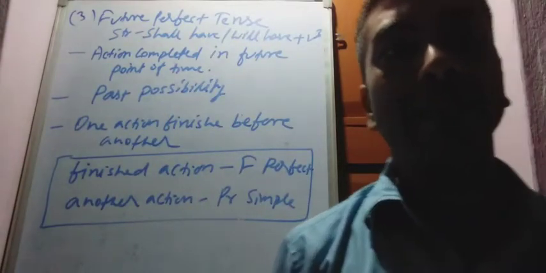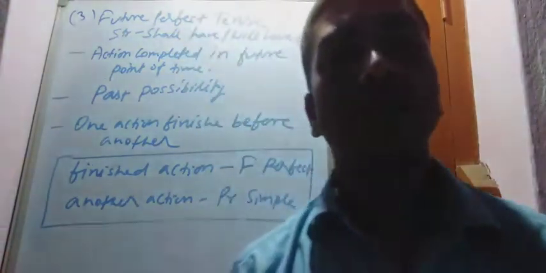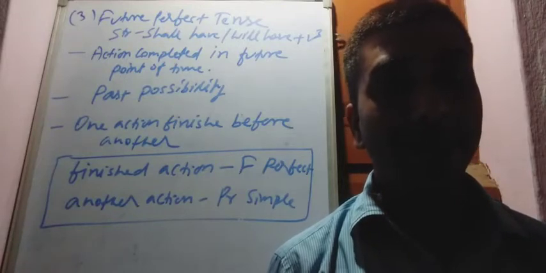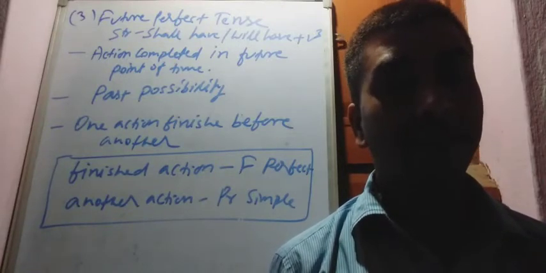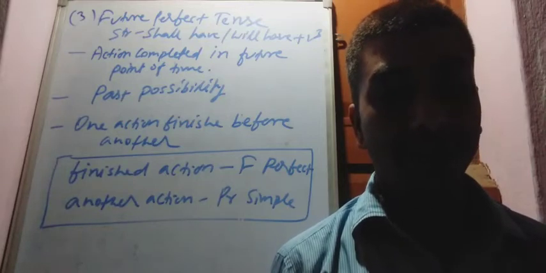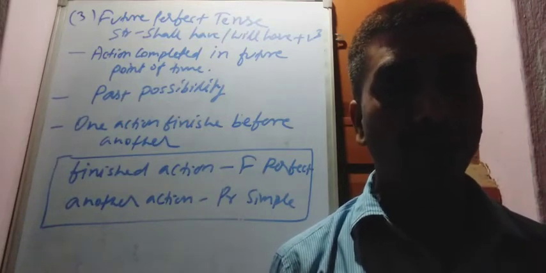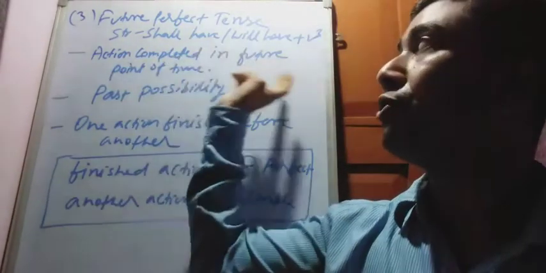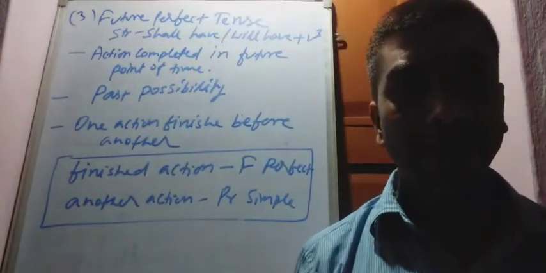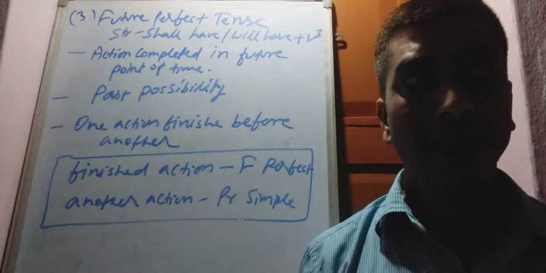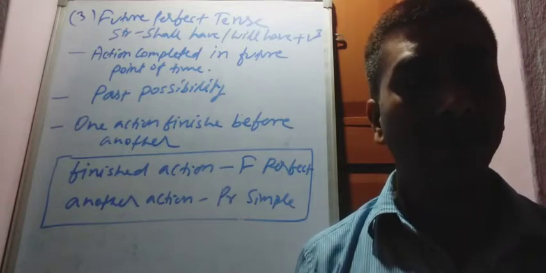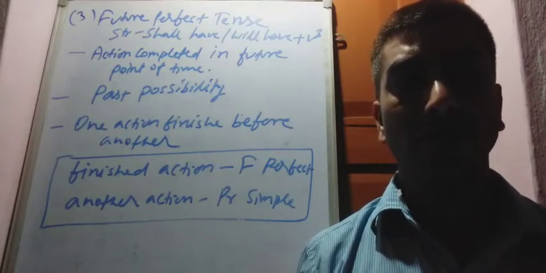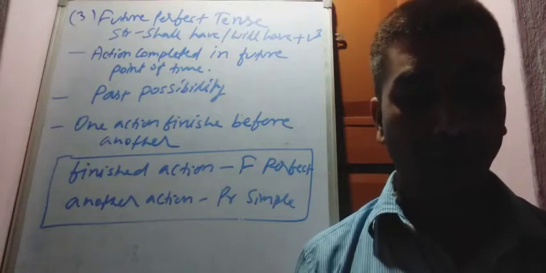Now, in which situations? We are going to discuss in which situation we will use, speak or write this future perfect tense. First use: action completed at a future point of time. At a definite, certain future point of time, any action will be completed. For that action we use future perfect.